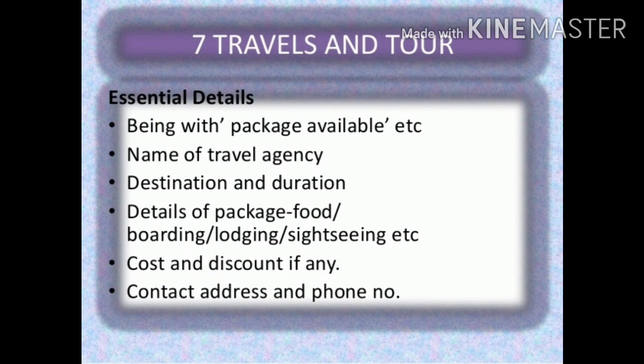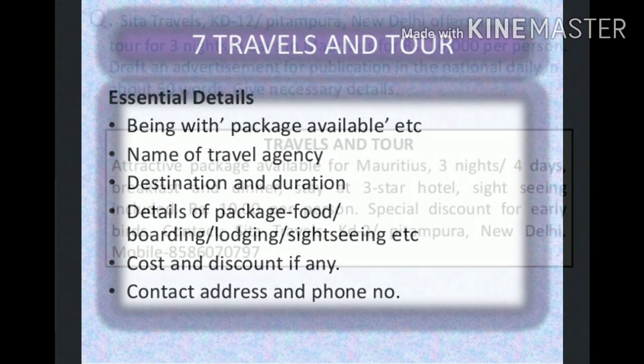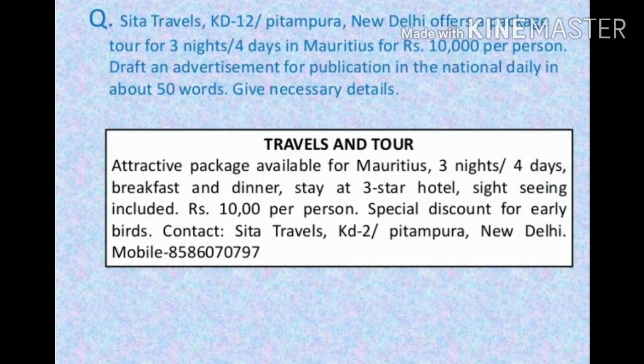Means what are the other facilities that these travels will provide to the travelers. Then cost and discount if any, then contact address and phone number we will be providing. Let us see one example of it. Let us see the example.